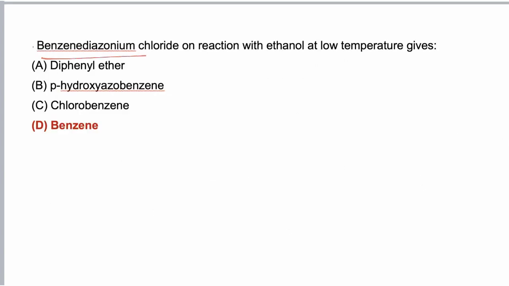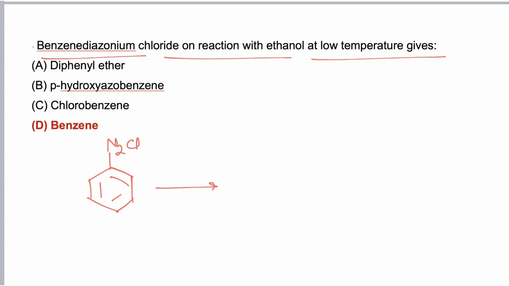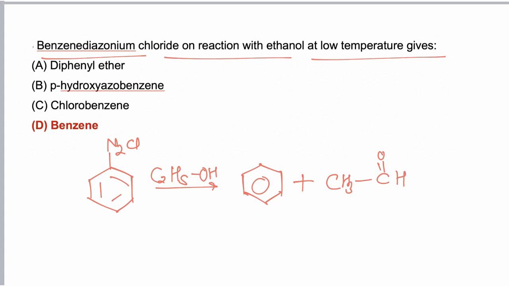Benzene diazonium chloride on reaction with ethanol at low temperature gives benzene, and the reaction follows a simple redox reaction. Benzene diazonium chloride on reacting with ethanol, C2H5OH, gives benzene. So in this case, reduction of benzene diazonium chloride is obtained, while the alcohol gets oxidized to aldehyde, and hence the correct answer is D.